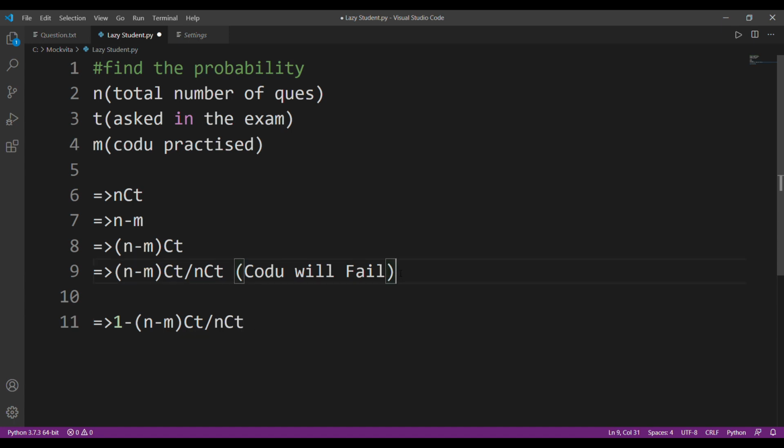This is the probability that Kodu will fail, and if he has to solve only one question, 1 minus the probability that Kodu will fail, that is our answer. Okay, so let's just look at an example to know how to do this.